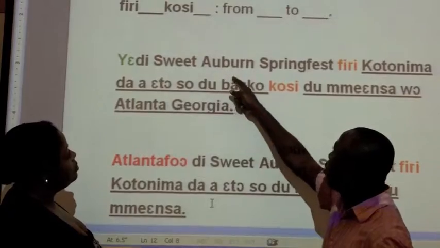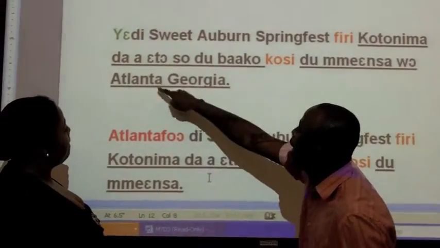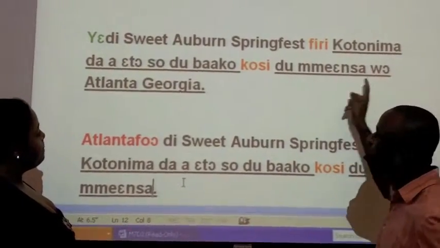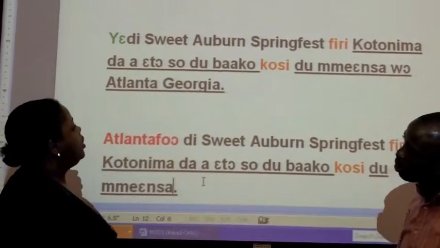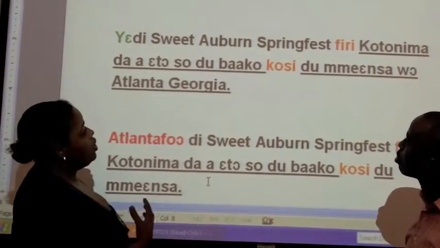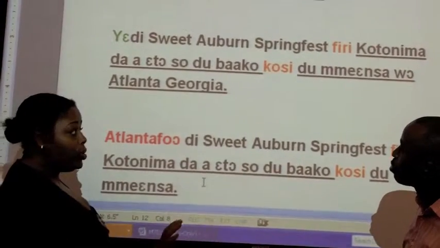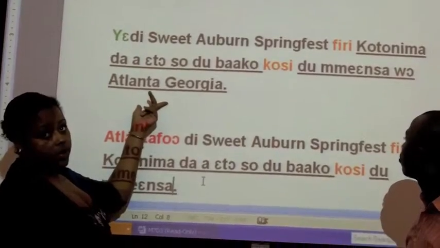Yedi Street Urban Spring Fest free kotonima da a etosu dubako kosi dumiensa wo Atlanta, Georgia. This translates to people celebrate Sweet Auburn Fest from May 11th to May 13th in Atlanta, Georgia.